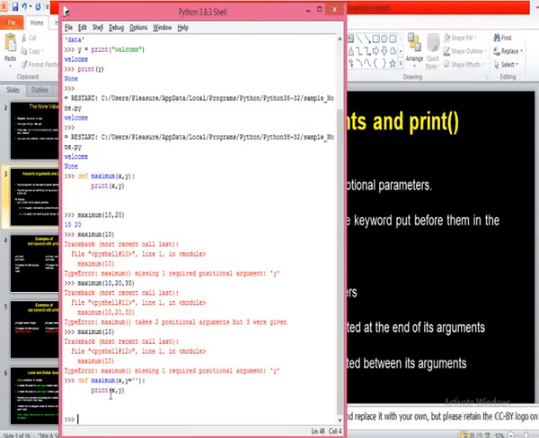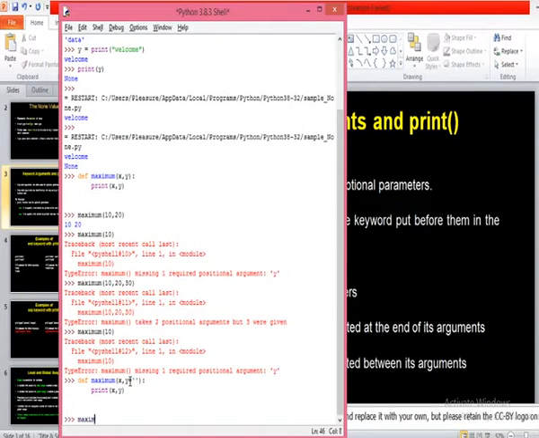Now here, x is a positional parameter, but y is an optional parameter. When you assign some value to a parameter, that parameter is called an optional parameter. While calling this function, you may or may not give a value for y. Even if you don't give a value, it will work.